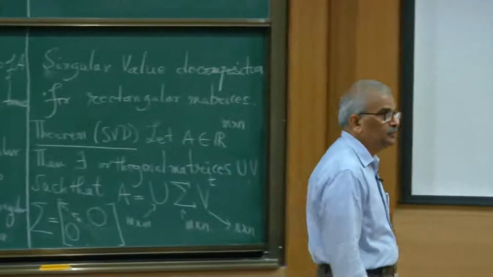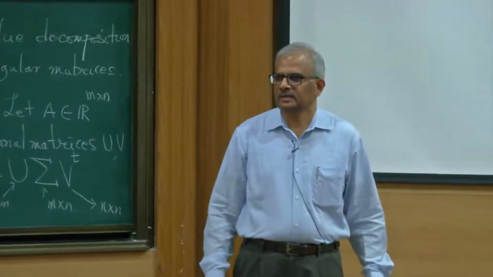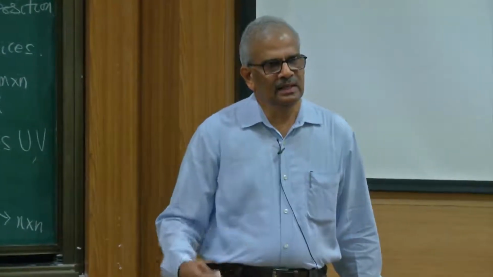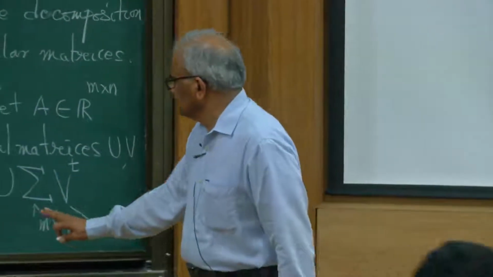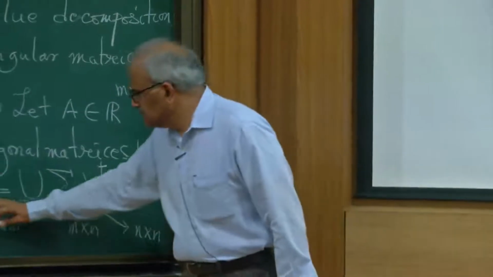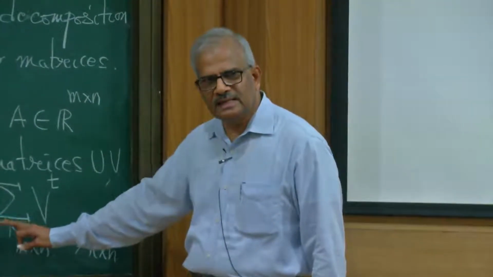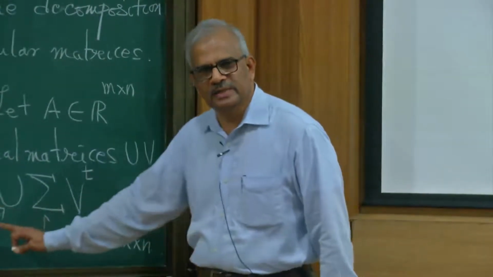Okay, so this is true for any rectangular real matrix, and a similar statement will be true for any complex matrix, but I will not go into that part. So it is decomposing a matrix as a product of very nice matrices. Orthogonal matrices, we will see they are very nice matrices.